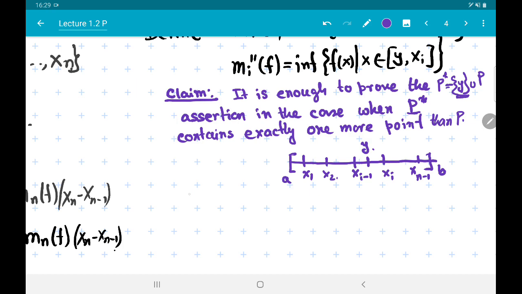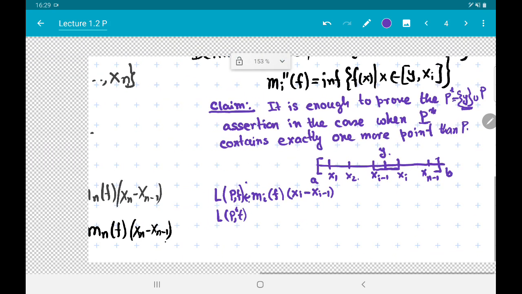So corresponding to the partition P, we have these quantities m i f, and we also have x i minus 1, which will contribute towards LPF. And when we consider LP star F, you will see that the only difference comes in this interval.